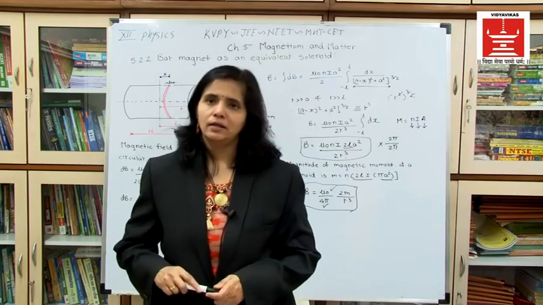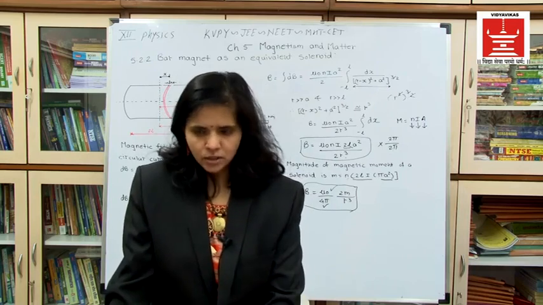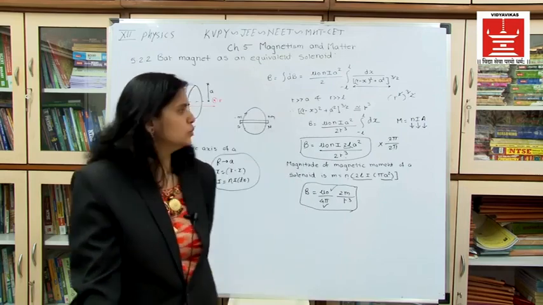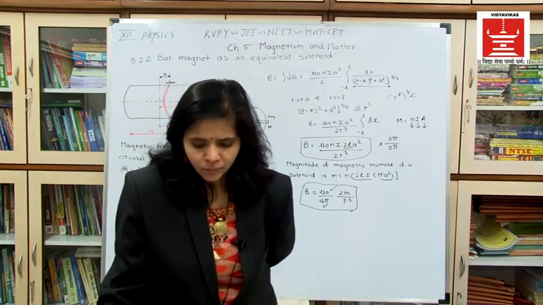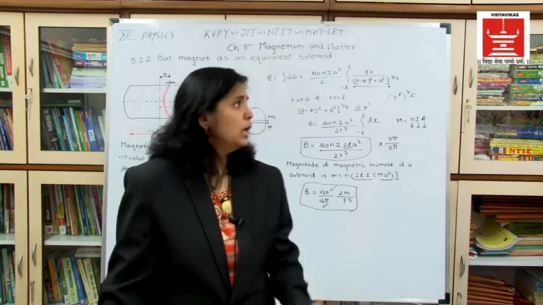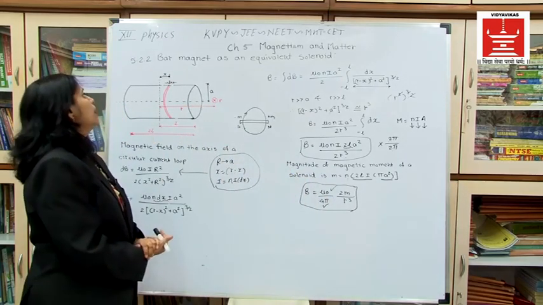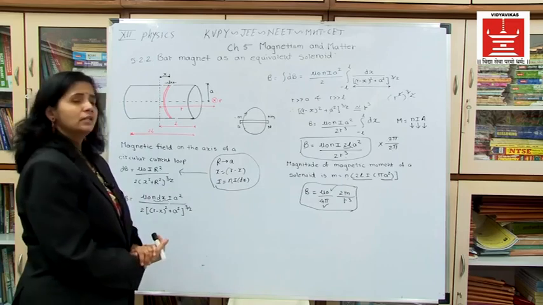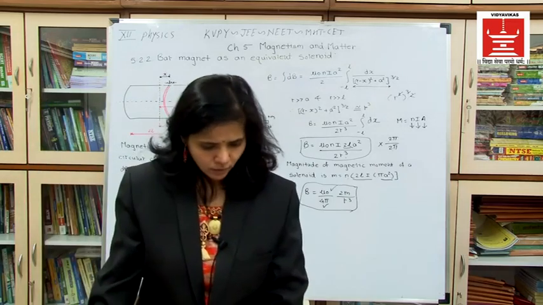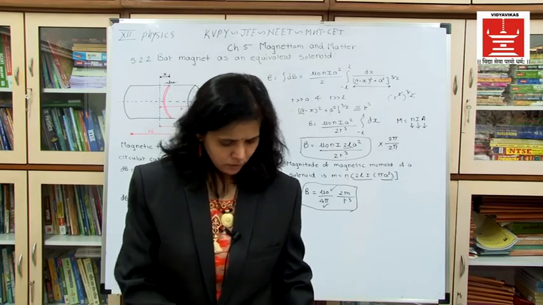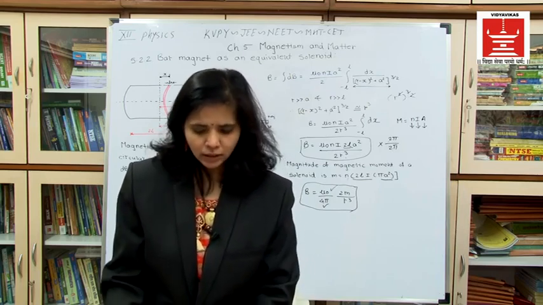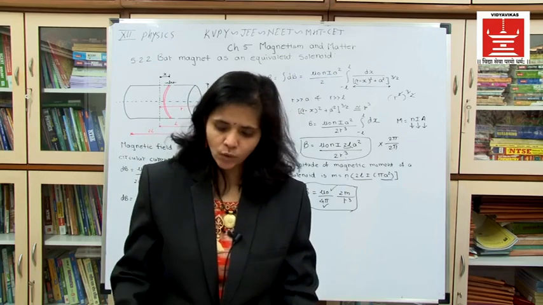So thus a bar magnet and a solenoid produce a similar magnetic field, and the magnetic moment of a bar magnet is equal to the magnetic moment of a solenoid. So both of them are equal. From this equation we can say that a bar magnet can be treated as equivalent to the solenoid. Okay, now we will revise it once again, and in the next session we will have the numericals based on this, and we will see what the pole strength is and all that.